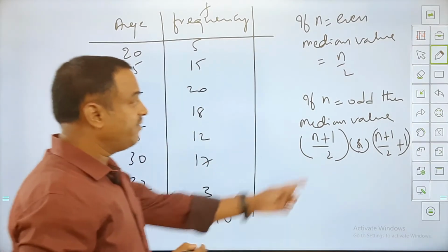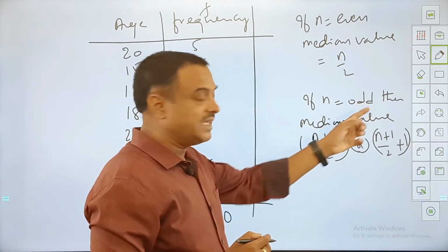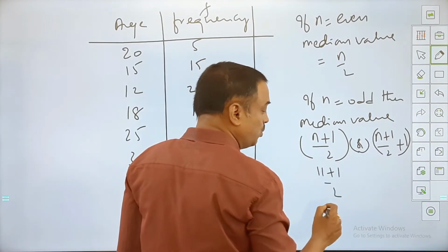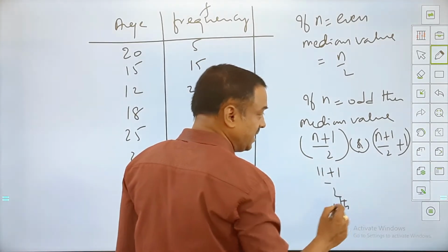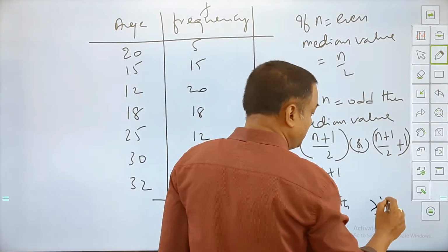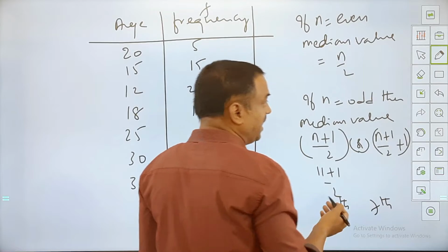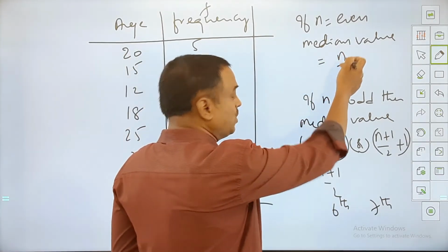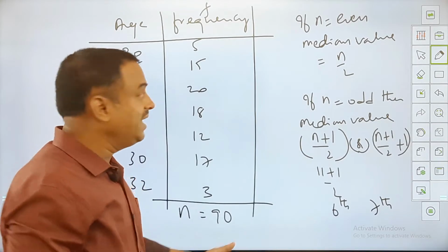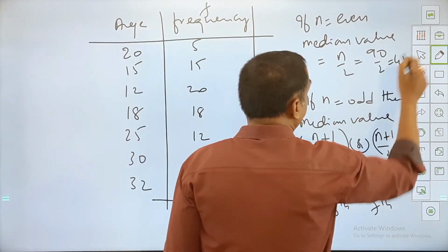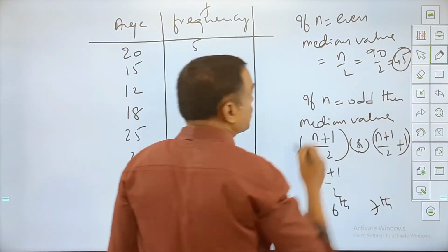For example, if the value of n is 11, then 11 plus 1 by 2 is 12 by 2, so you get the 6th term. You can apply 11 and see. Here we have n equal to 90, so this is nothing but 90 upon 2, which is 45. Now this value is called the median value.